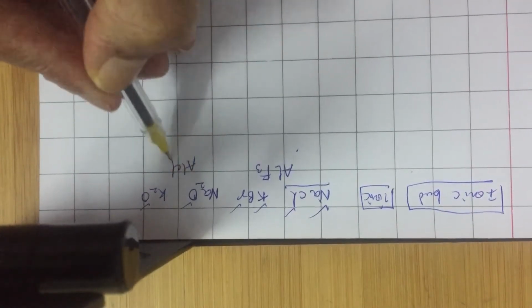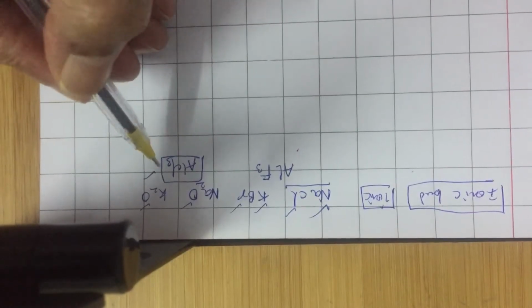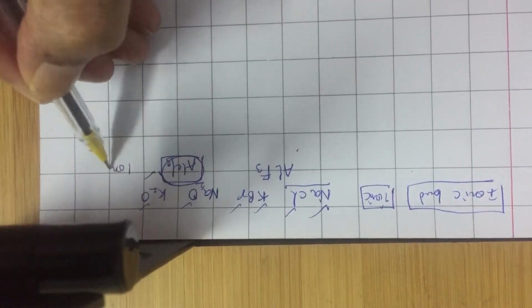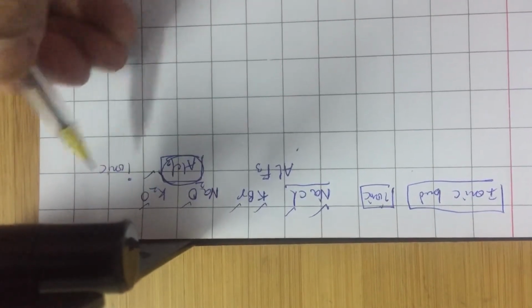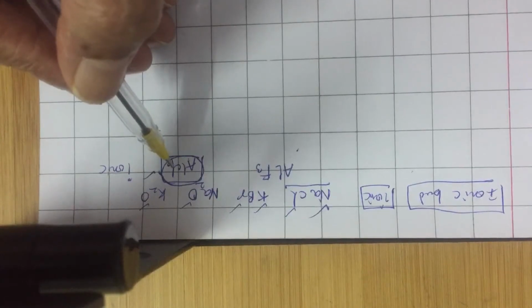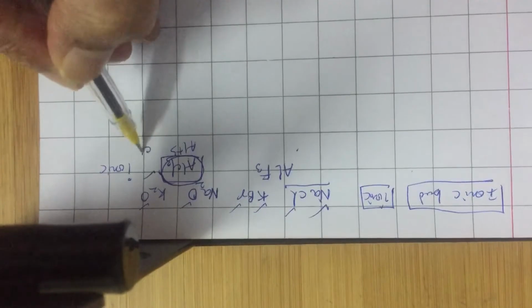It seems AlCl3 is a special case. If you put it in water, in aqueous solution, aluminum chloride becomes ionic because the water molecules surround the aluminum and Cl and separate them as Al3+ and Cl minus.